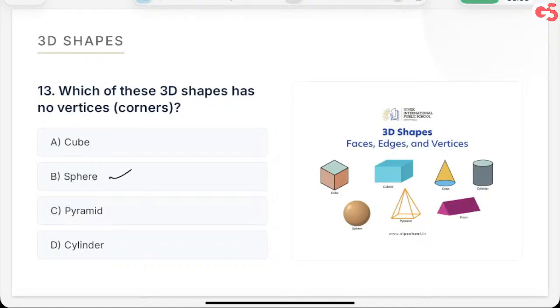Cube has the vertices. Okay, how many vertices do cubes have? It has 8 vertices. All right, isko note kar lena. For pyramid, this is the pyramid. This has got 5 vertices. All right. Cylinder. Cylinder के vertices हैं क्या? कितने vertices cylinder के हैं? Sphere has got no vertices. Absolutely. What about cylinder?